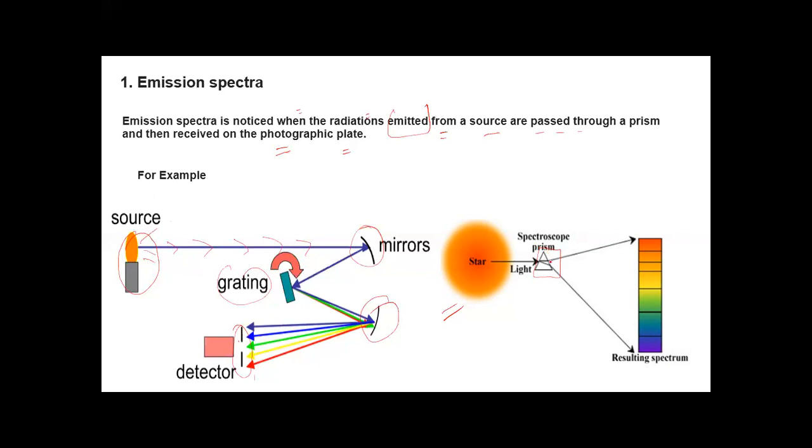It will disperse the light, and we obtain a pattern of color. This pattern is the spectrum. So we call it an emission spectrum. Why do we call it emission spectrum? Because light is emitted. So it is emission spectrum, or emission spectra. Emission spectra are of two types.